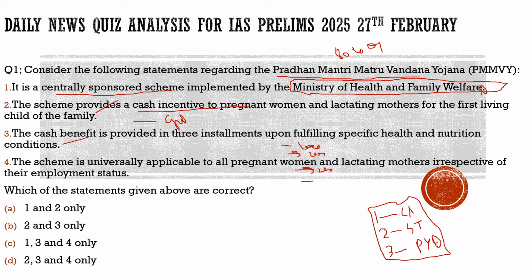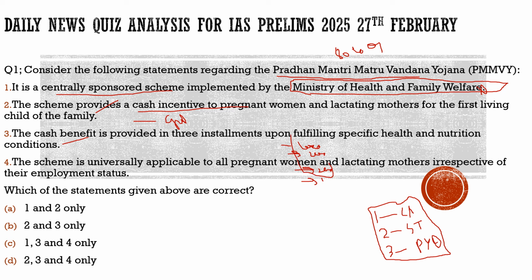Usually, through this scheme only 5000 is given, but this extra 1000 is given via the Janani Suraksha Abhiyan scheme. So indeed this whole benefit is provided in 3 installments. Of these 5000, it is provided in 3 installments. So statement 3 is also correct.